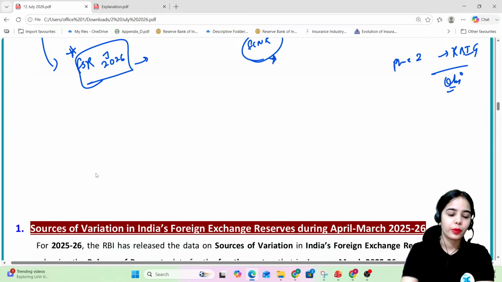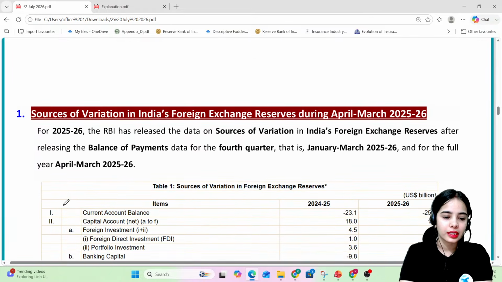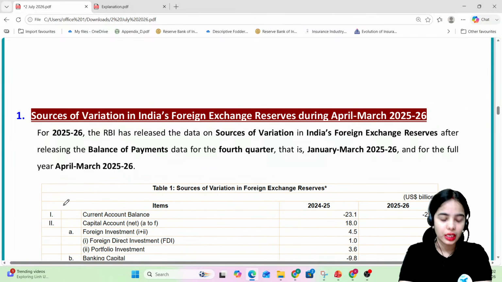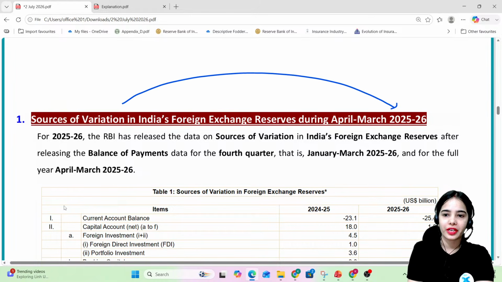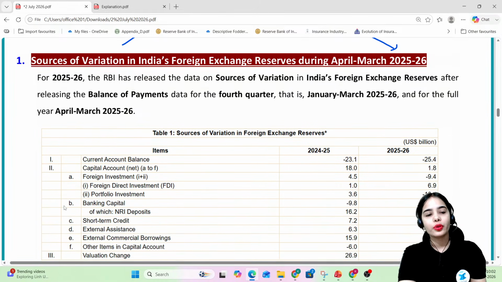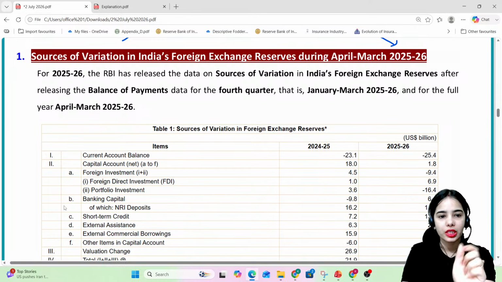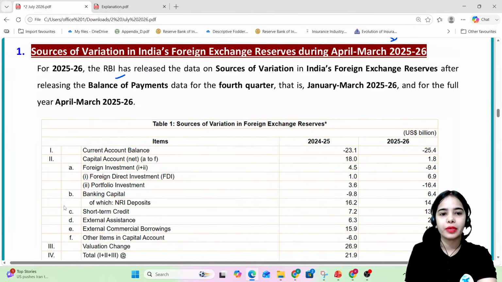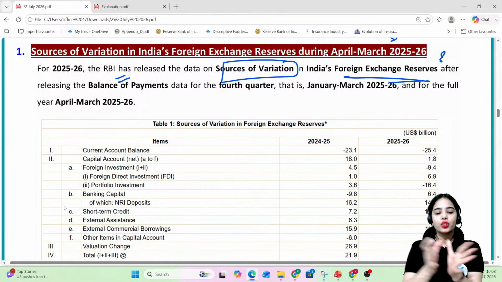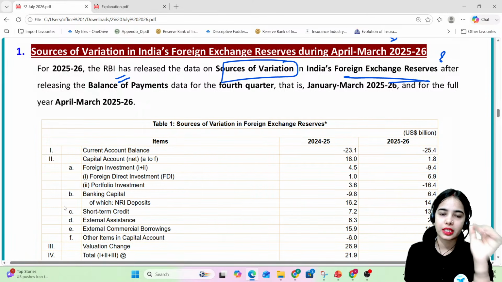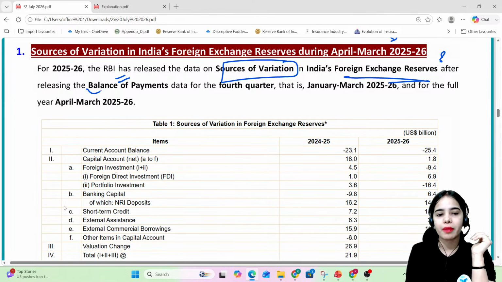Chalo. Now, let's start with the first article, that is the sources of variation in India's foreign exchange reserves during April to March 2025-26. Okay. So for the financial year 2025-26, the RBI has released the data on sources of variation in India's foreign exchange reserves, how much the foreign exchange reserves have increased or decreased. So what is the change that has happened in the foreign exchange reserves for the 2025-26 financial year after releasing the balance of payment data?